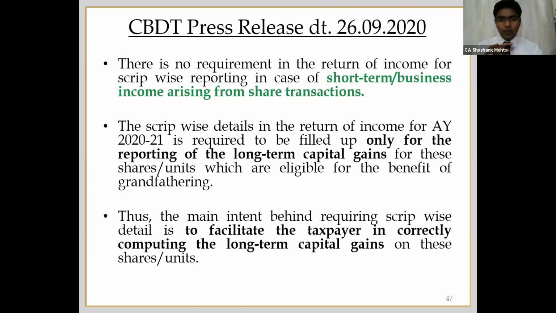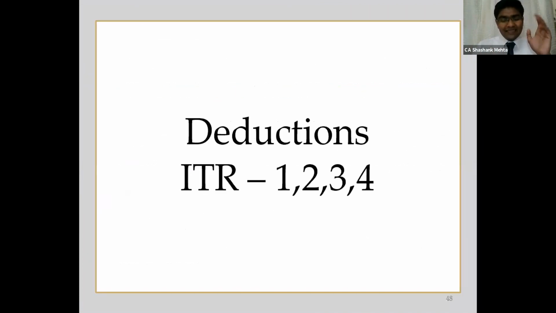Obviously, as Jayesh sir told earlier, in case of HNI transactions, etc., where the investment is huge and the holdings are huge, it will be difficult for them to fill up each and every detail. But that is the need of the hour right now. We will have to fill up those details. So last year, this exemption was given. This year, there is no field available in CG for you to report your profit manually and directly. In last year's ITR it was available. This year's ITR it is not available.